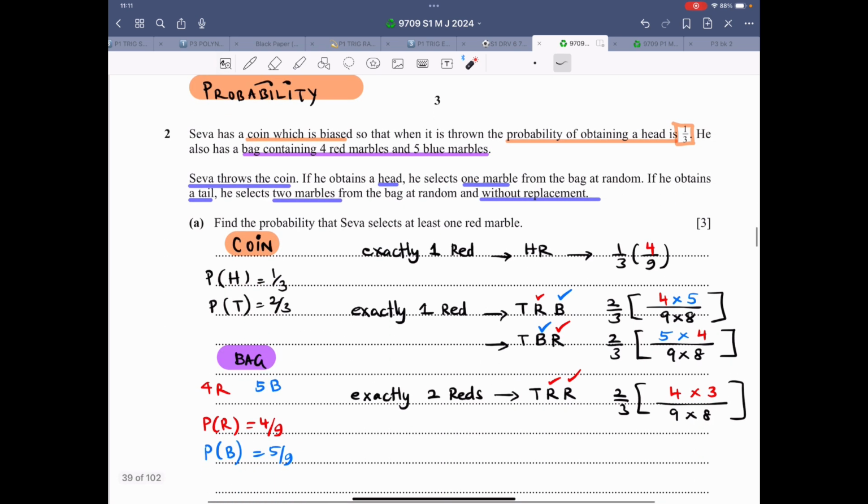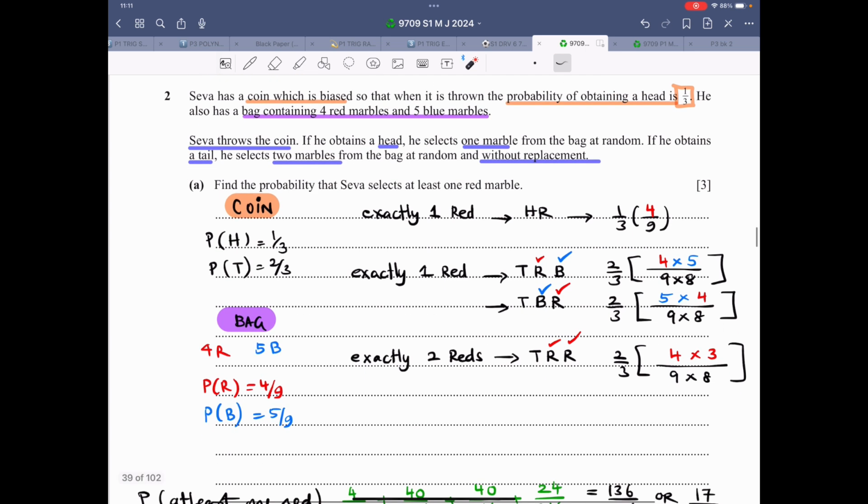Let's look at question number 2. Now, this question is about probability. The whole paper S1 has 2 things in it, that is stats and probability. So probability is overwhelmingly present in these papers.